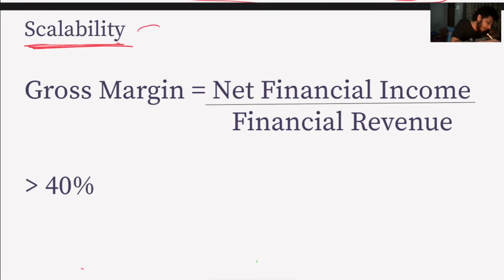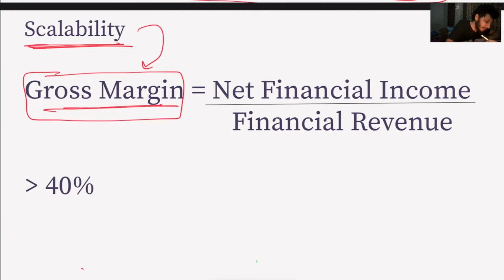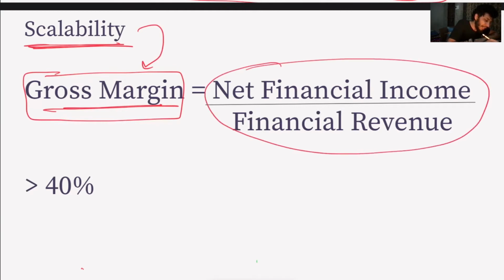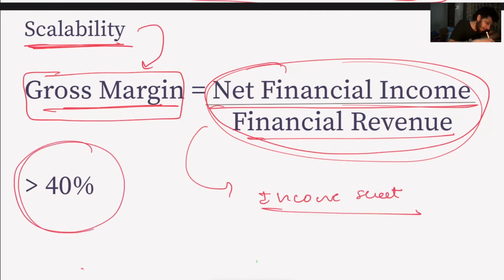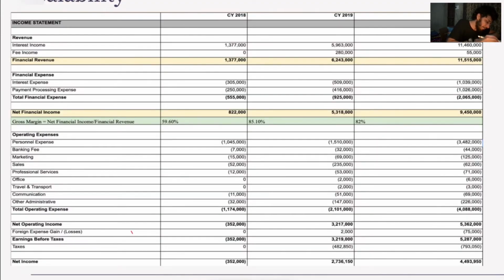To measure scalability, a good metric is to define gross margin. Gross margin is defined as net financial income divided by financial revenue. All of this data we can get from the income sheet, and usually a gross margin greater than 40% is considered good. So let's take an example. If you see, here we have financial revenue. This is our income statement and we have financial revenue here and we have net financial income here.